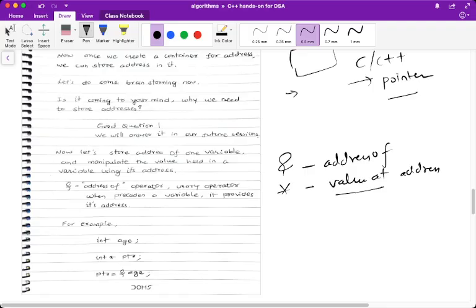Now we have already created a pointer. Say this is a variable, integer age, and we'll assume a decimal address for our explanation. Say the address is 650 and the variable is age. You can initialize some value in it.